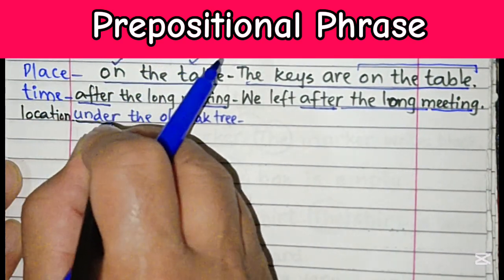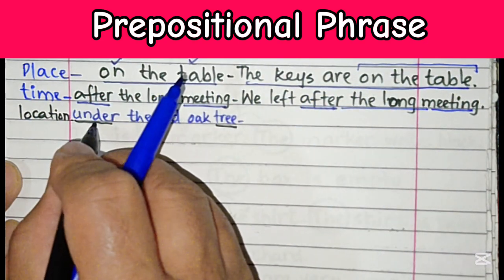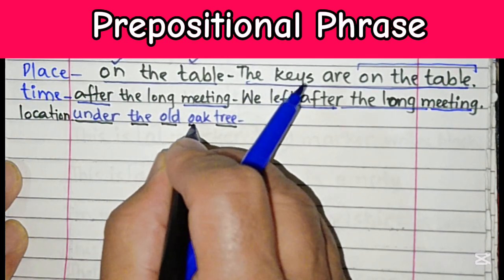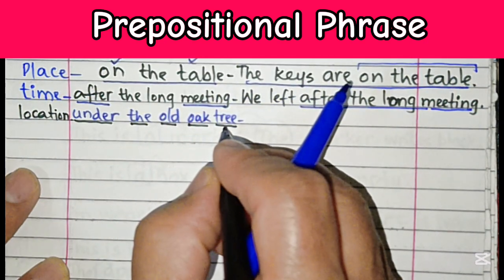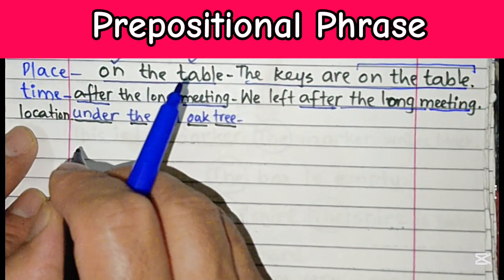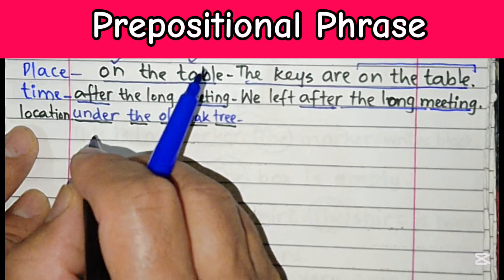Under is the preposition and tree is the noun. This starts with the preposition under, then we have the modifiers the, old, and oak. These three are modifiers, but it is tree that is the noun. It shows the location of that particular tree.